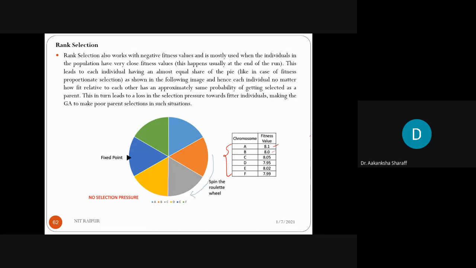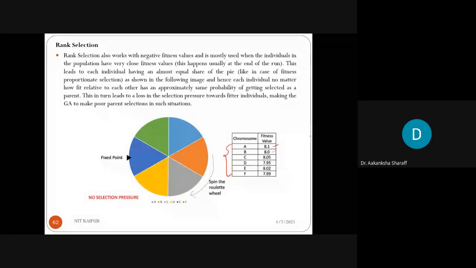This in turn leads to a loss in selection pressure towards fitter individuals, making the GA make poor parent selection in such situations. Clear? This is the drawback also: as the fitness values are very close to each other, you might get a poor parent selection.